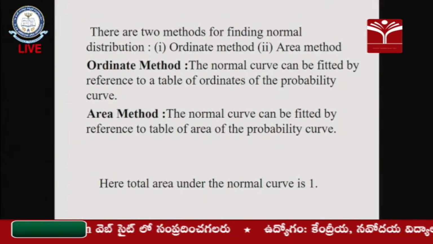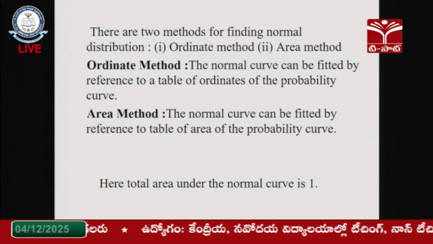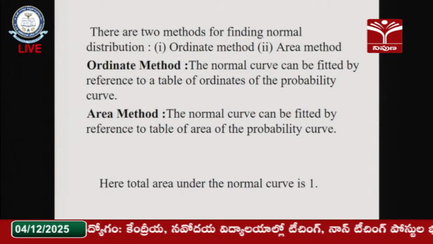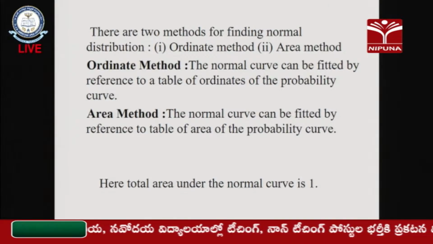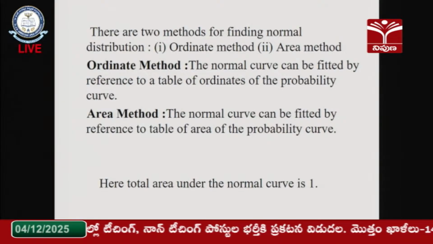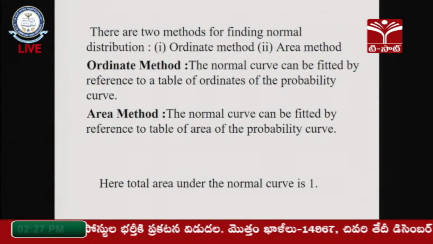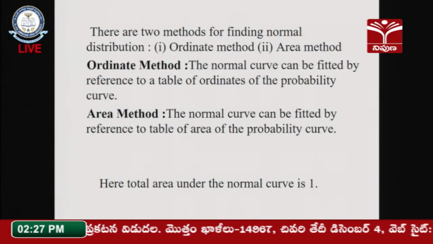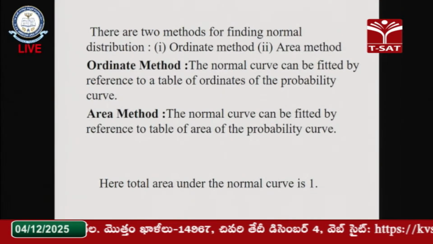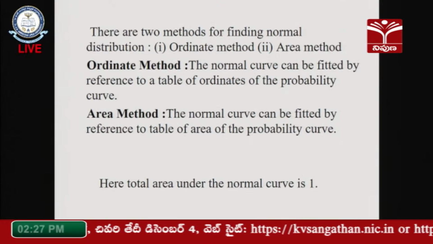In the ordinate method, the normal curve can be fitted by reference to a table of ordinates of the probability curve. Coming to the second method, the area method, the normal curve can be fitted by reference to a table of areas of the probability curve. We already discussed that the total area of the probability is 1 only. So, the total area under the normal curve is always 1.